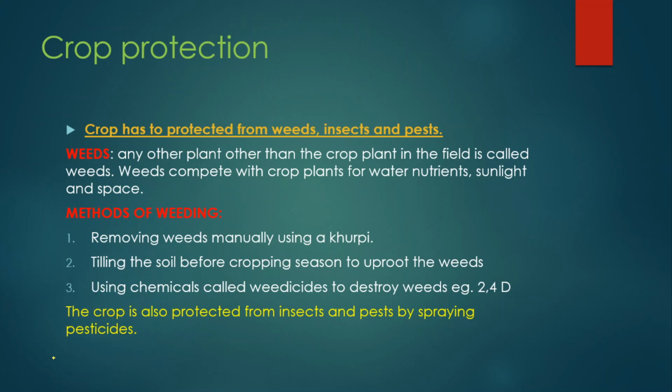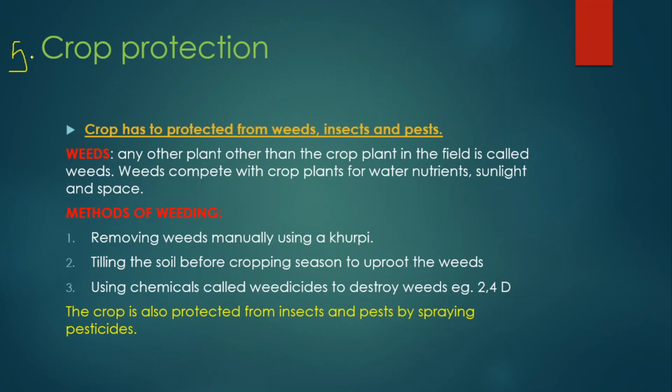In the previous class we discussed the 7 basic agricultural practices. In that, we discussed the preparation of the soil, sowing of seeds, adding manure and fertilizers, and the fourth one is irrigation. Next, the farmer has to protect the crop. The fifth one is crop protection.